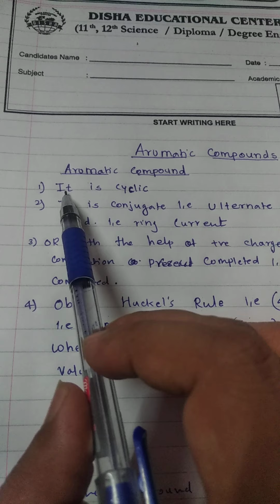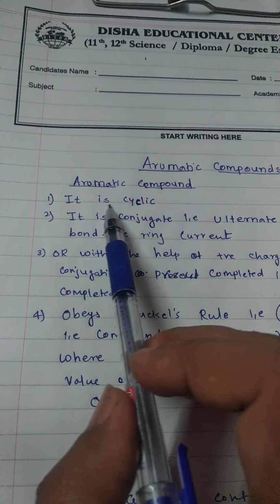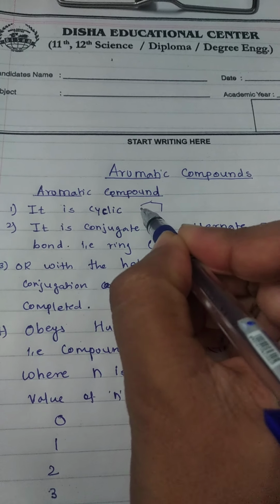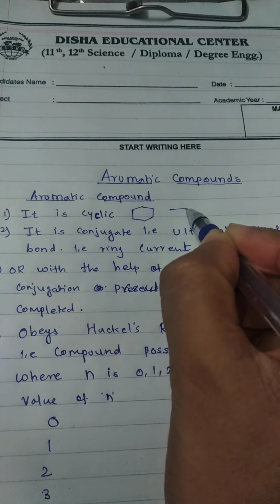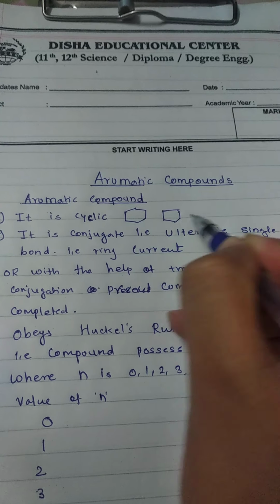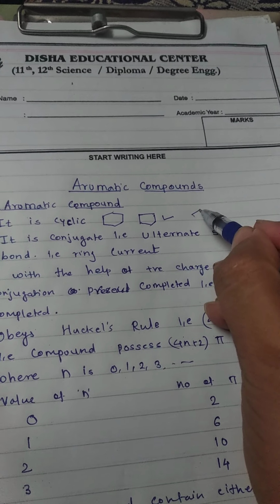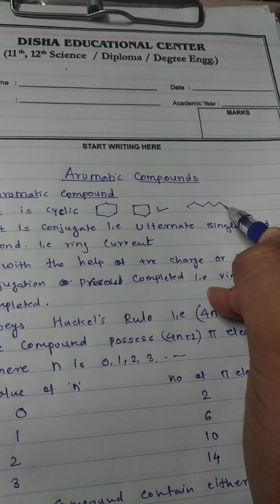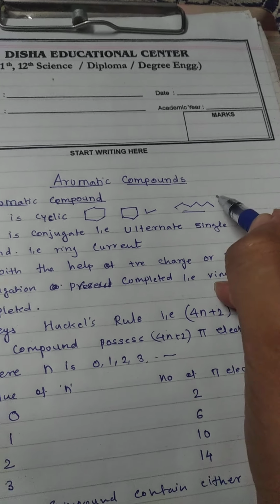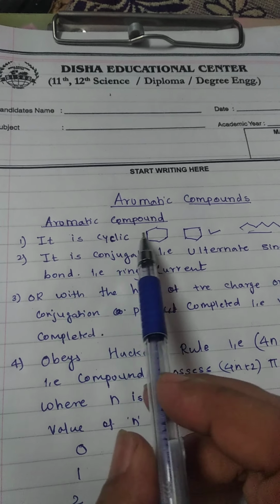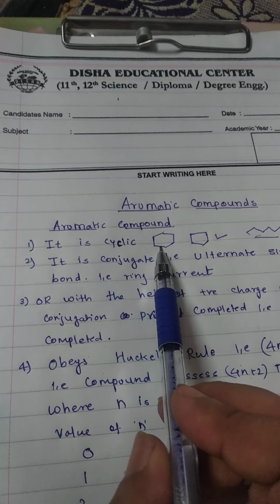See the first condition: the aromatic compound must be cyclic. Cyclic means what? Like this. It is cyclic like this. It is not an open chain. So these compounds are cyclic. Suppose the compound is like this. This compound is not cyclic. So first condition, an aromatic compound should be cyclic.